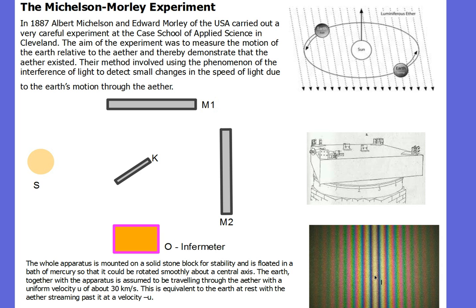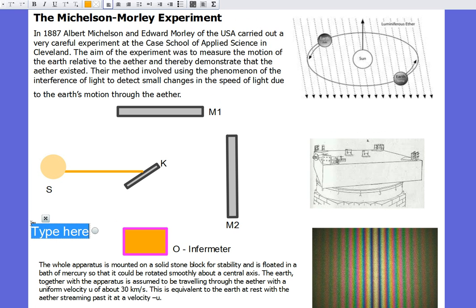But let's look at the basics first, and then we can go into the details of what an interference pattern was. The first thing they had here at S was a light source. This diagram eventually you'll be drawing in your book. And that light source, it actually caused light to shine out of the light source, obviously. And that light hit this thing in the middle here called K. Now what K was is actually quite important. K is a half silvered mirror.